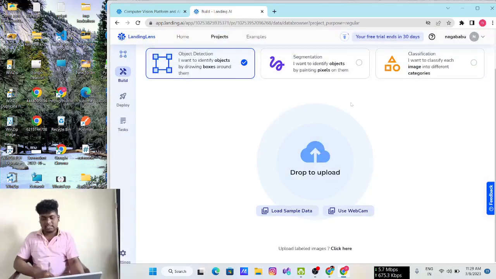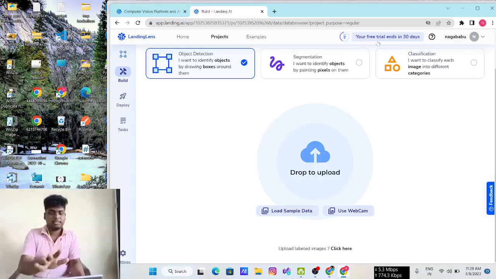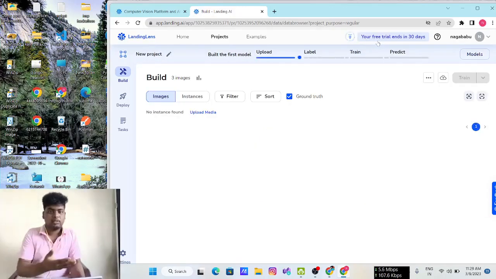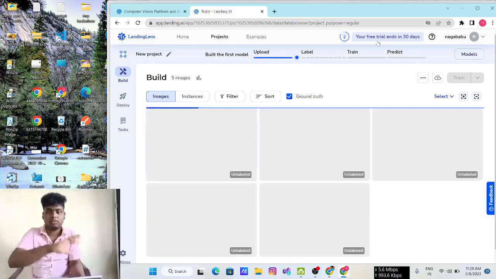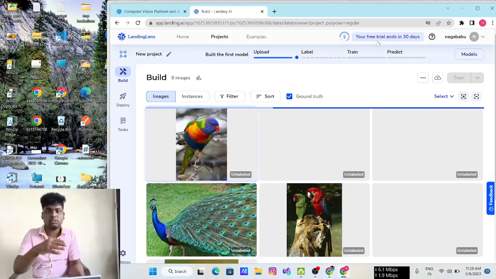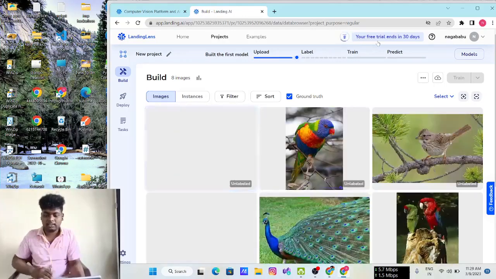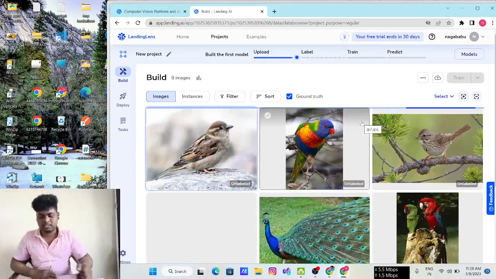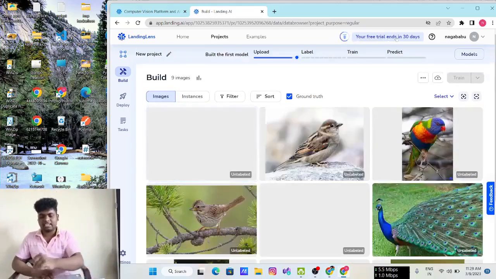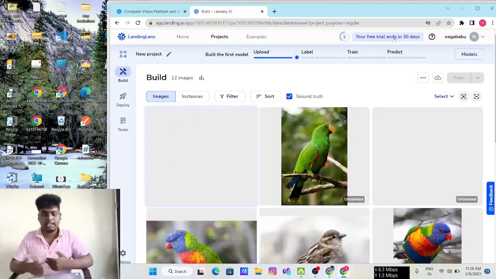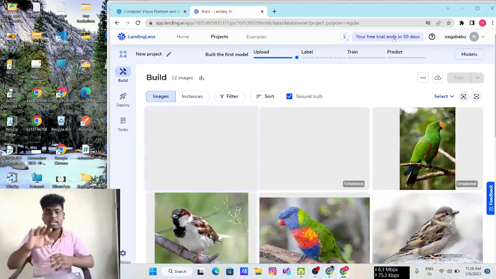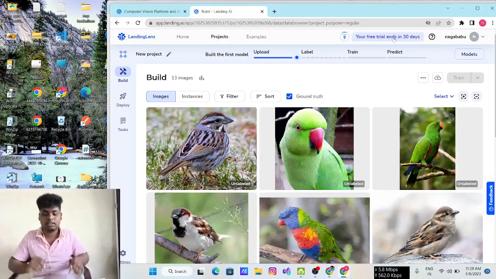Basically when you begin, it gives you 200 credits. 200 credits means how many images you can train. Each image costs 1 credit. So if you complete over 200 credits, it does not allow you to create a project. But you can view your projects. It shows that your free trial ends in 30 days. That means it gives 30 days of time to view my projects and more. But you cannot start a project if our 200 credits are over.